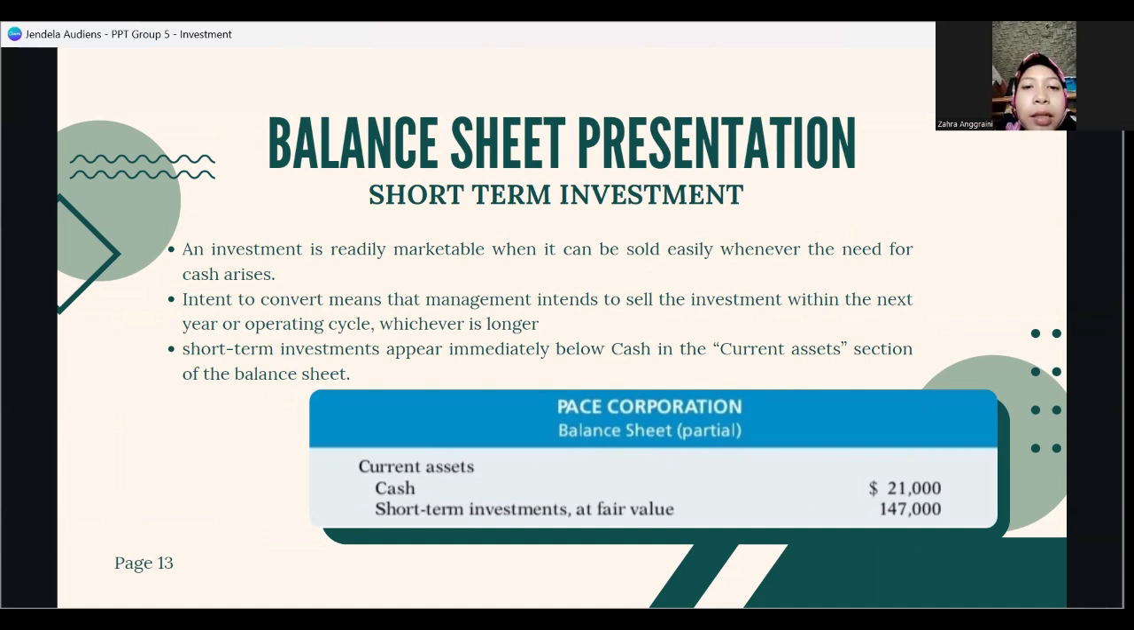Short-term investment is readily marketable when it can be sold easily whenever the need for cash arises. Short-term investment intent to convert means that the management intends to sell the investment within the next year or operating cycle, whichever is longer. Short-term investments appear immediately below cash in the current asset section of the balance sheet.